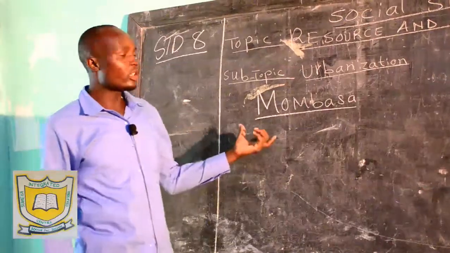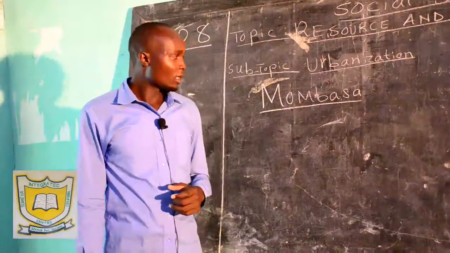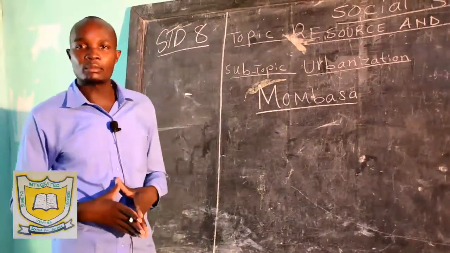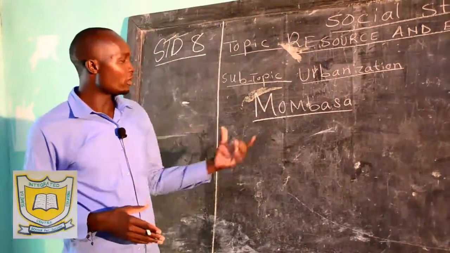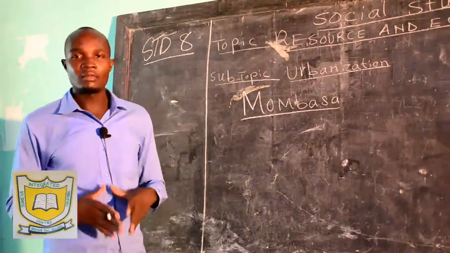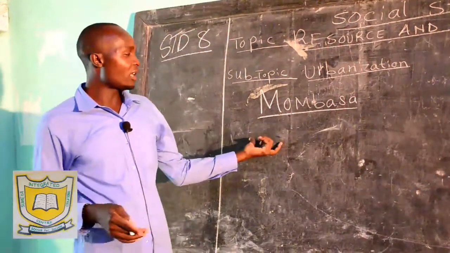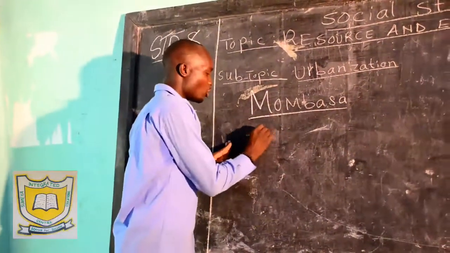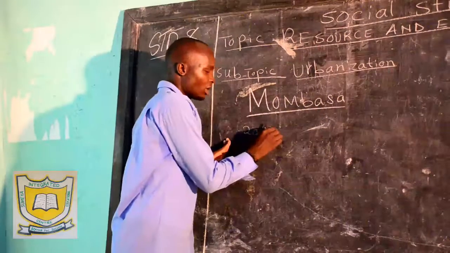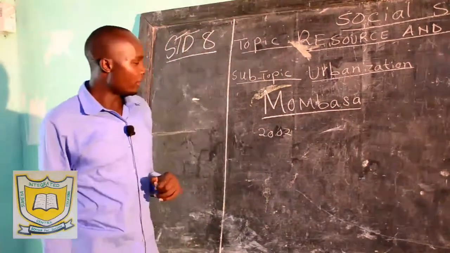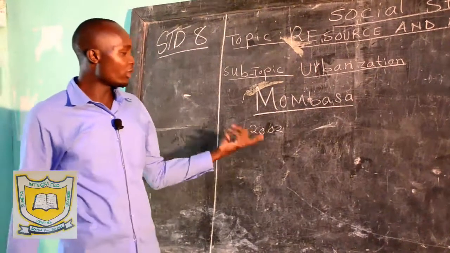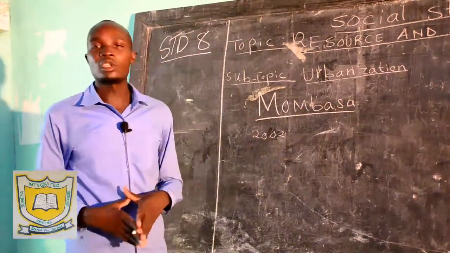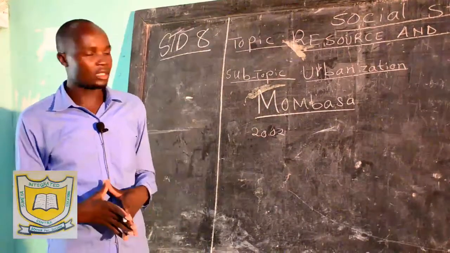It is found along the shores of the Indian Ocean. Mombasa was established by the Arabs due to trading activities. Mombasa was made a city in Kenya in the year 202. Mombasa, we have said, is found along the coastal areas.